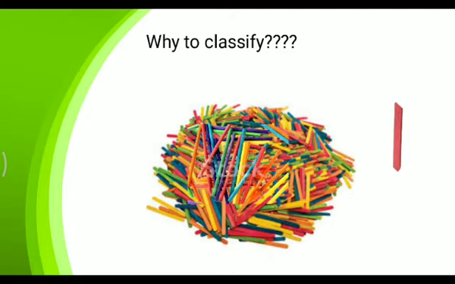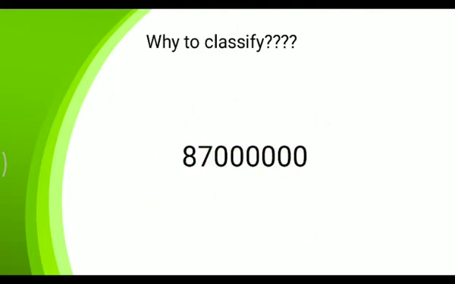Exactly the same thing happens in the living world. In the living world, can you read the figure? This is 8.7 million species. So in this world, 8.7 million species are living. Now, if you want to describe them, you need to give them names, and that is taxonomy.